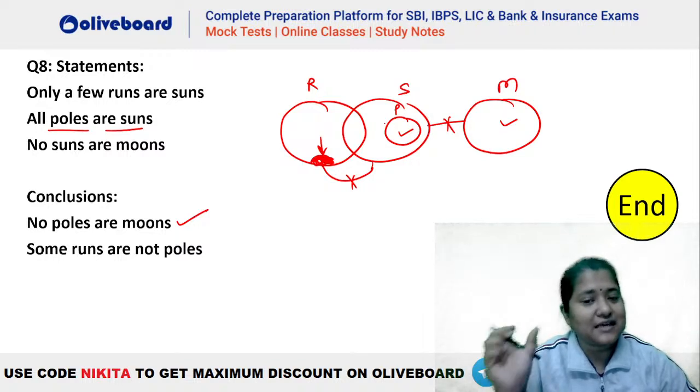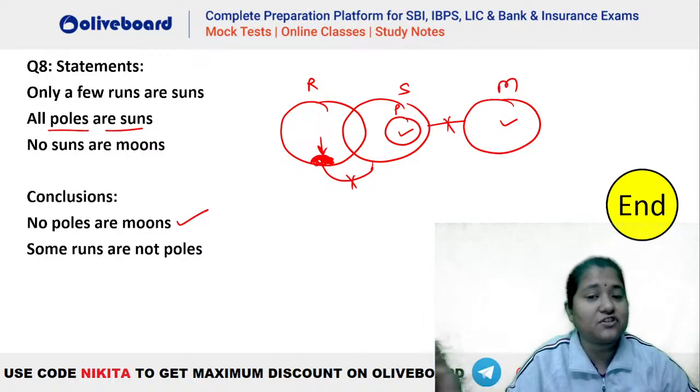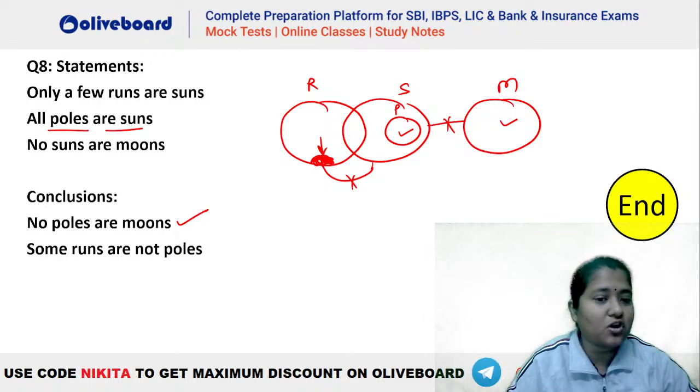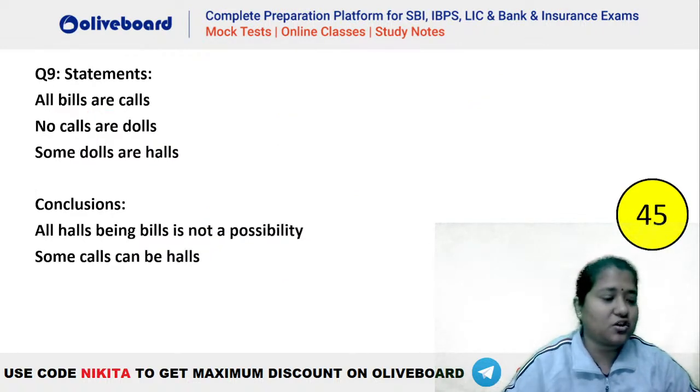So you can see that yes, there is a definite portion of run which will never be a part of sun, and hence it will never be a part of pole also. So that means this is also going to be true. So the answer to this question has to be both. I hope this is clear. Okay Mayank? So answer would be both follow. Okay. Next question on your screen.